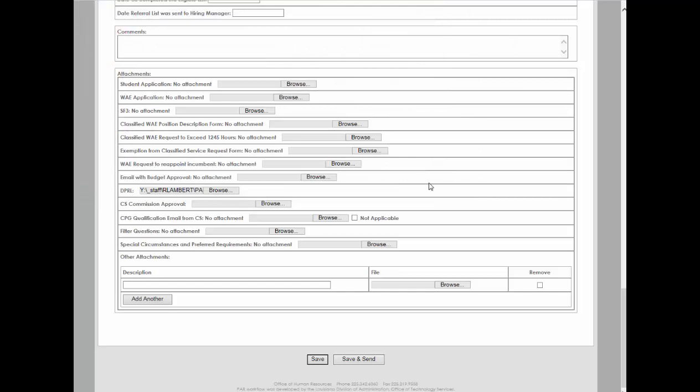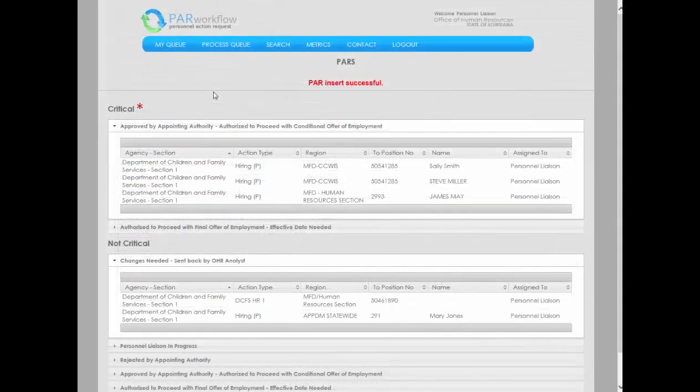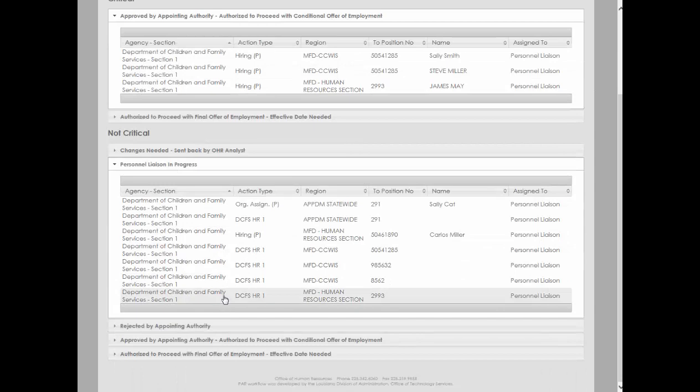At the bottom of the HR1 PAR, you have two options, Save and Save and Send. You can save your work at any point during the creation of the HR1 PAR by clicking the Save button. Upon selecting Save, you will be returned to your home page. At the top of the page, you will see the message PAR Insert Successful. Your newly created DCFS HR1 PAR is now in the Personnel Liaison in Progress section. Click on the PAR to open it for review and editing.